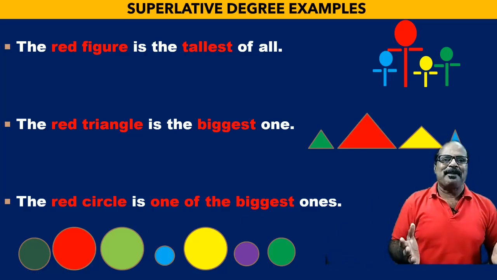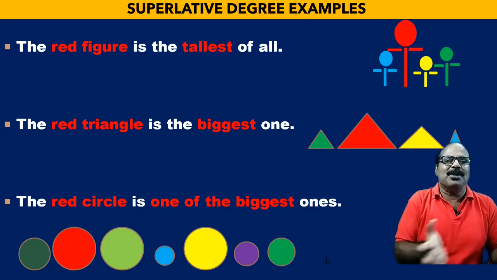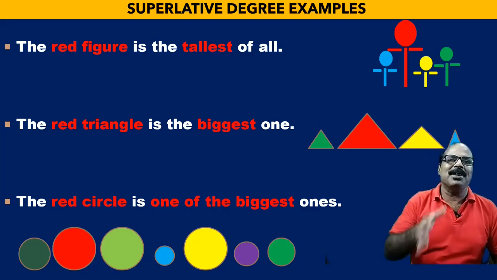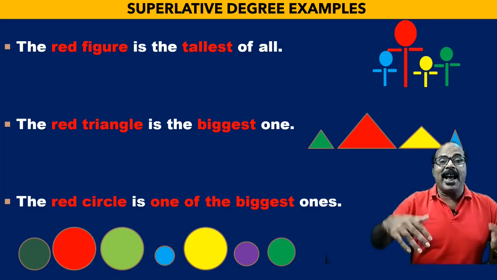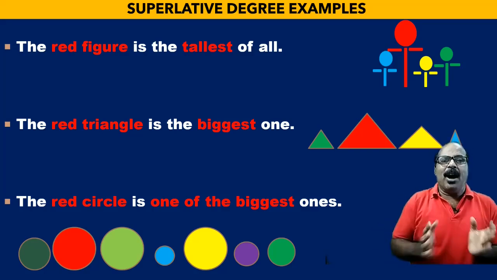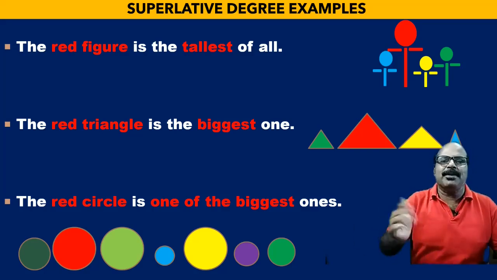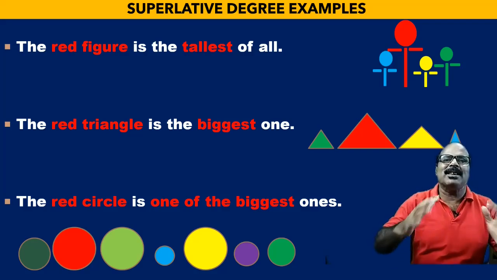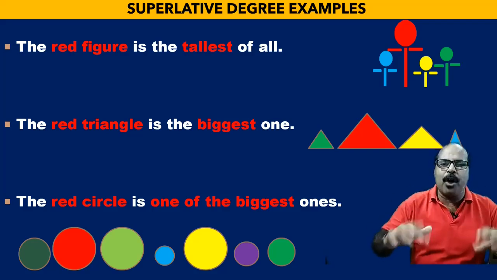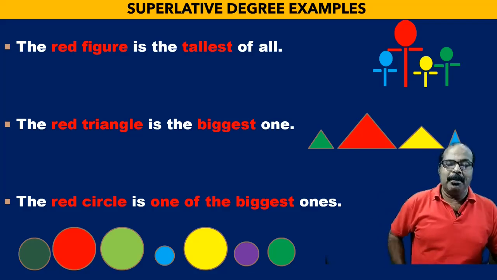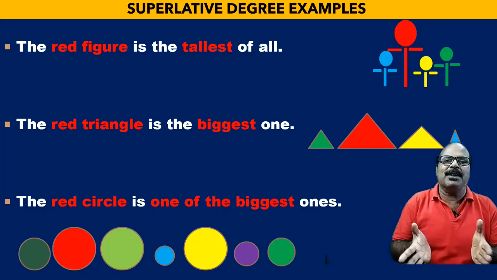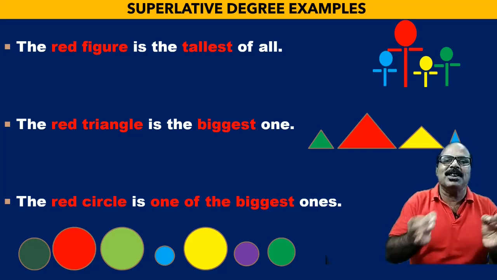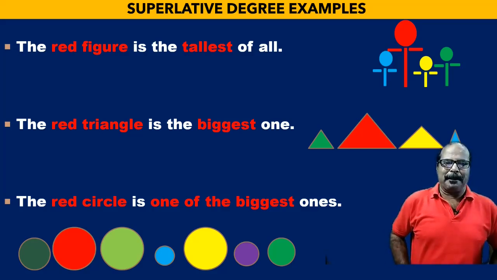I think these 3 types of degree, positive degree, comparative degree and superlative degree, are very much clear to you now. And next day I am going to discuss the forms of degree, how adjectives are changed, how you can turn the base form of the adjective into comparative form or into superlative form, because there are certain rules. Again, we will discuss how we can change a sentence in superlative degree into a sentence in comparative degree or positive degree.